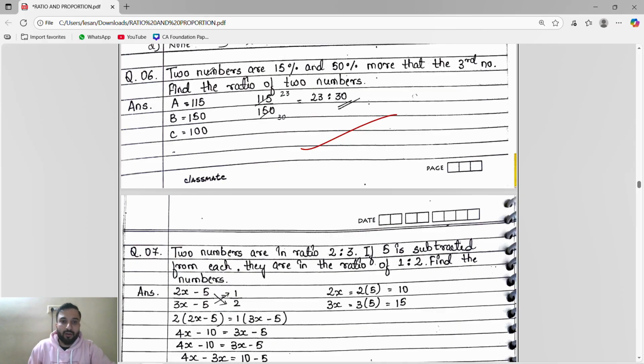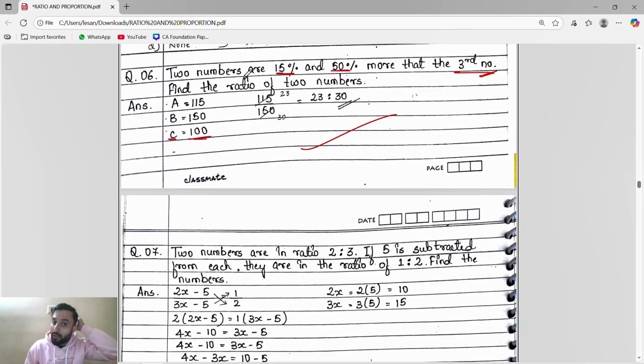Okay, guys, see, two numbers are 15% and 50% more than a third number. So bhaiya, we are comparing with the third number. So I will take the numbers as A, B, C. We are comparing with the third number and the numbers are in percentage. So the third number I will take as 100, right?